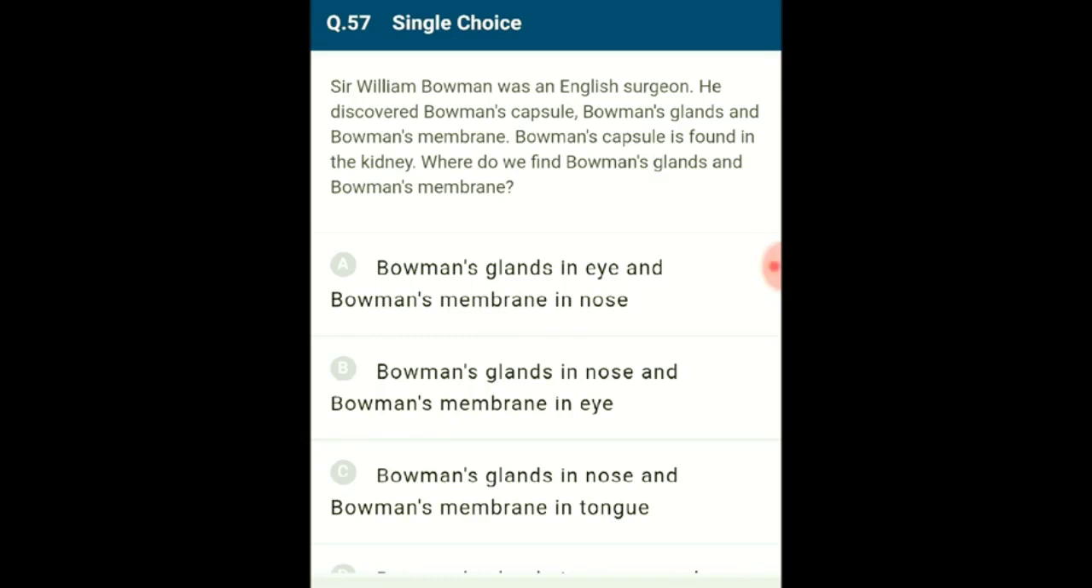So the answer for this question is option B. Bowman's gland is in the nose and Bowman's membrane is found in the eye. So the correct option is B.